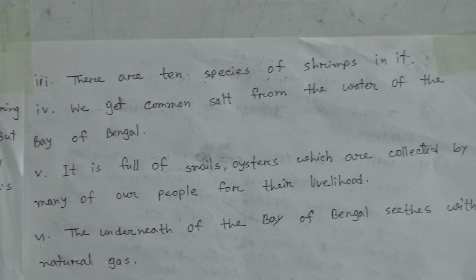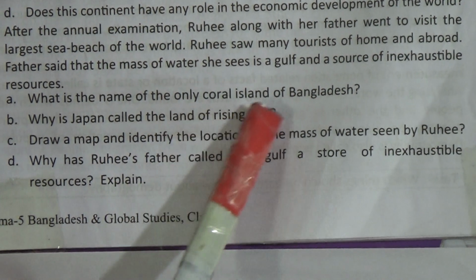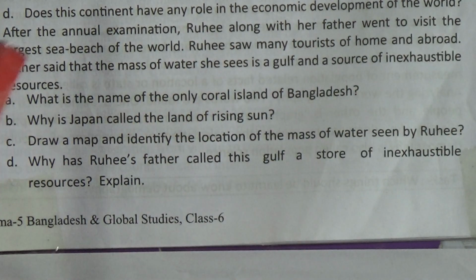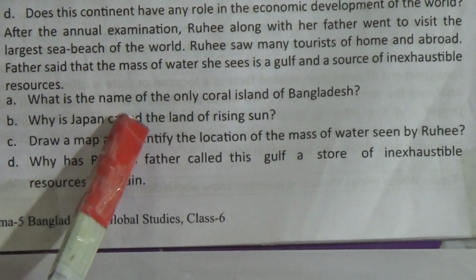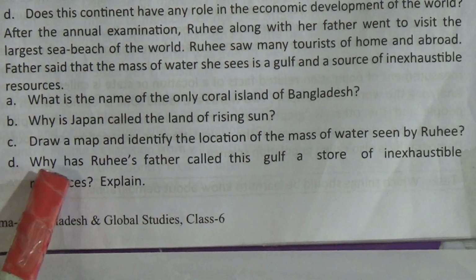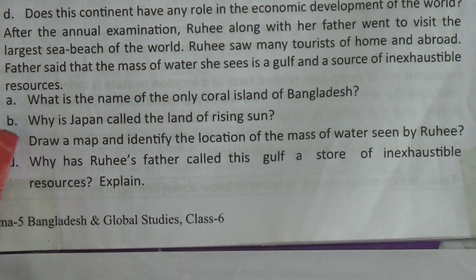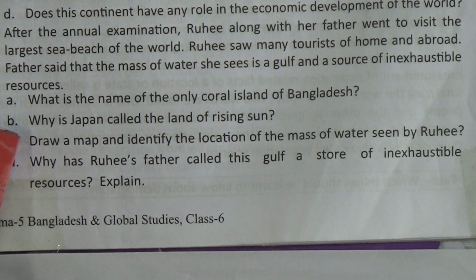We have already discussed A, B, C too in our live class, but I am going to discuss these answers once again. Number A, what is the name of the only coral island of Bangladesh? I think you have already learned this. The answer is: Saint Martin is the only coral island of Bangladesh.